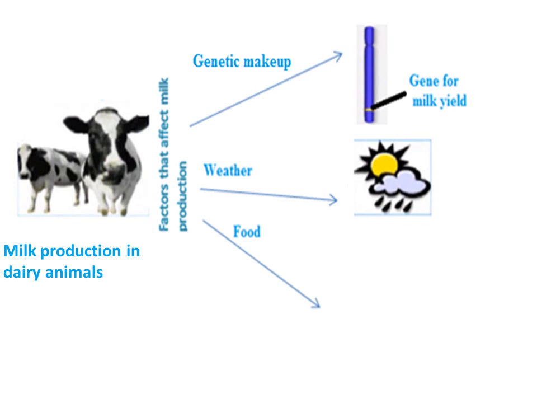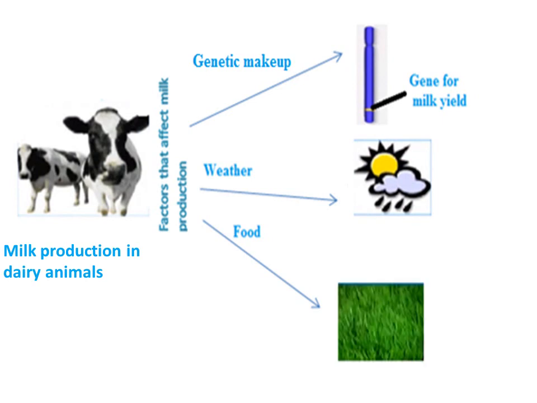Another factor that determines milk production is food. We know that production of milk or milk secretion is influenced by the type of feeds the animals are given. So food will influence the expression of this gene for high milk production. So the interaction between these other factors together with the genetic makeup of these animals will end up expressing high milk production in the dairy animals.